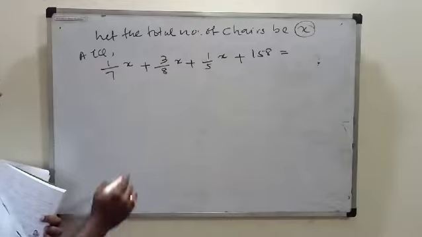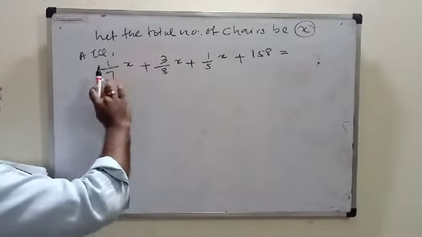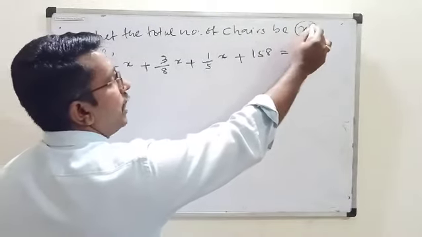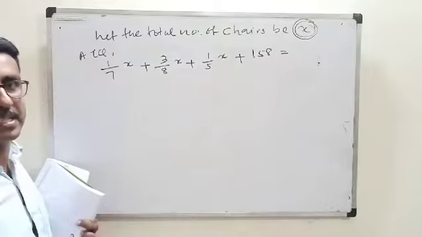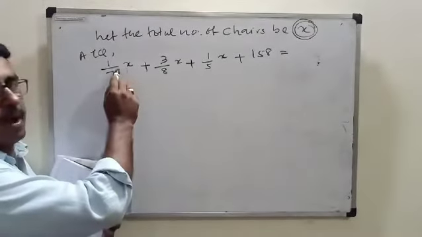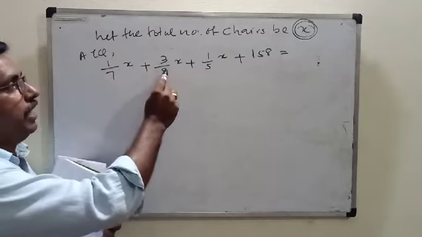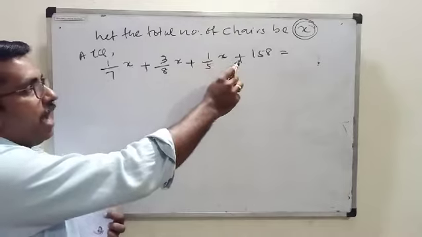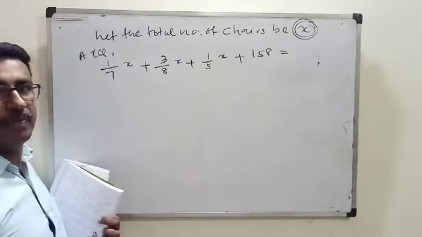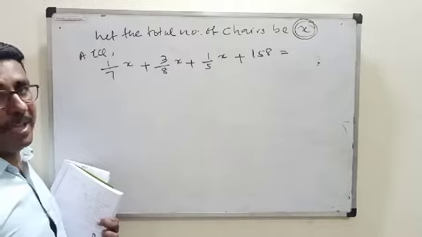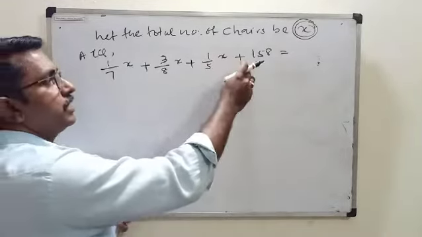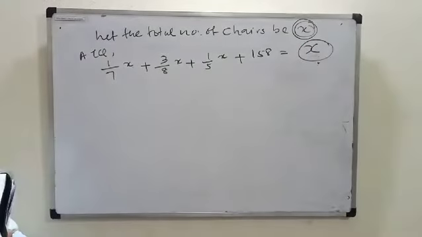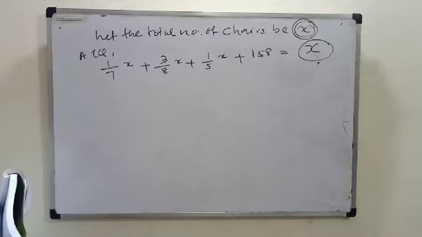What is that? He was given an order to make number of chairs. So we assume that the total number of chairs be x. First day he made 1 upon 7 of the x. Second day he made 3 upon 8 of x. Third day he made 1 upon 5 of x. And fourth day he made 158 chairs to complete the order. So if you add all these things, what do you get? The total number of chairs you will get. Isn't it? Total number of chairs you will get.